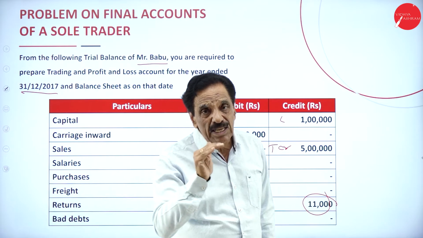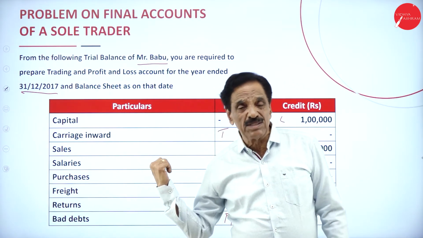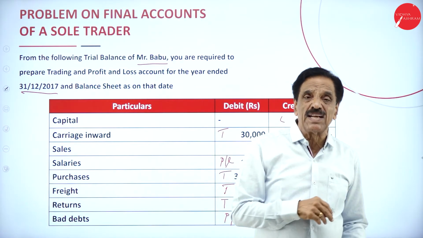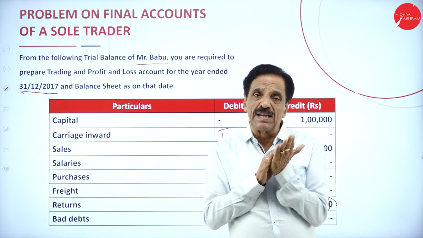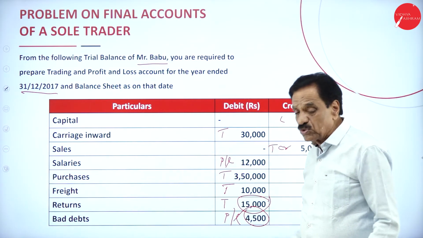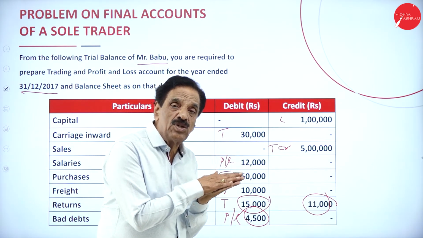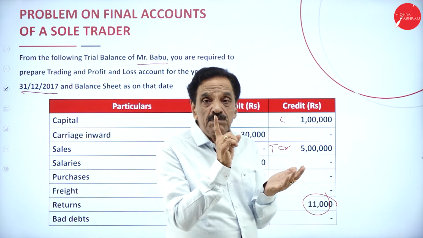How is the trial balance prepared? With the help of the ledger. The ledger closing balance will be transferred to trial balance. How will the ledger be prepared? With the help of the journal entry. Journal entry to ledger, ledger to trial balance. What is a trial balance? You have got two sides. One is called the debit side, one is called the credit side. Debit side shows assets and expenses. Credit side shows incomes and liabilities.